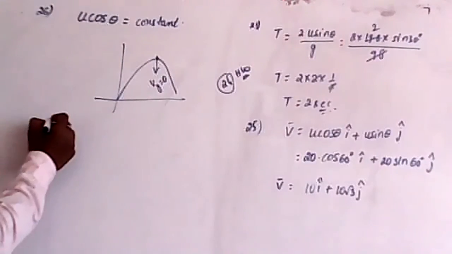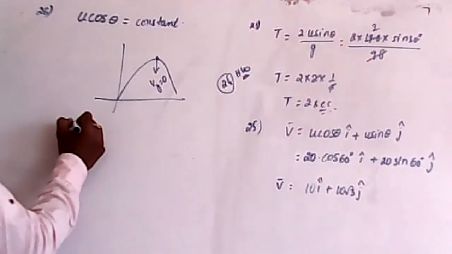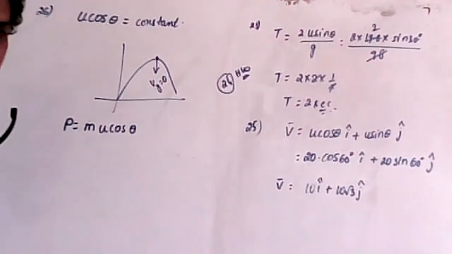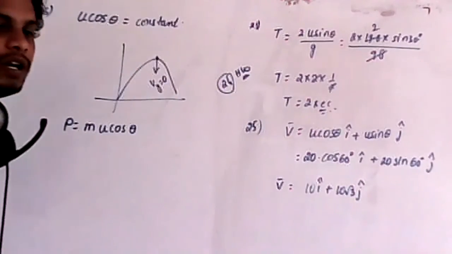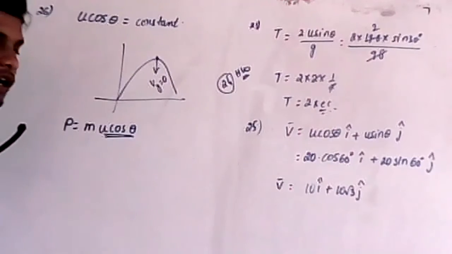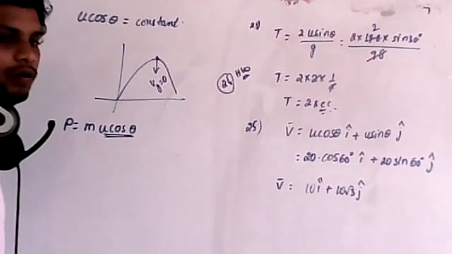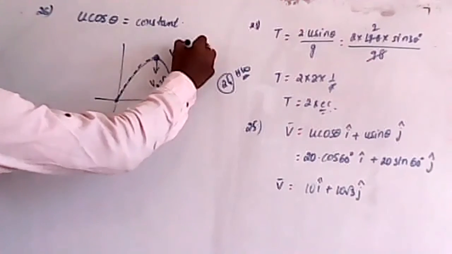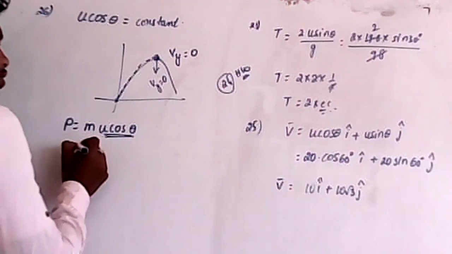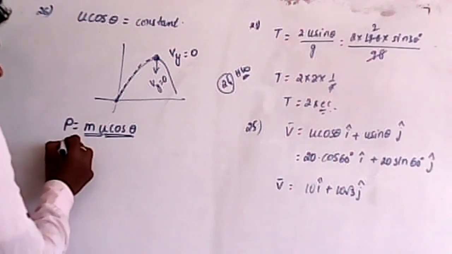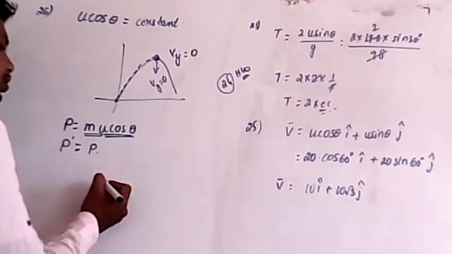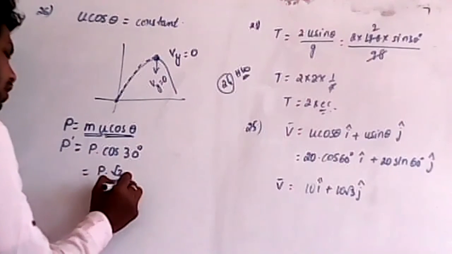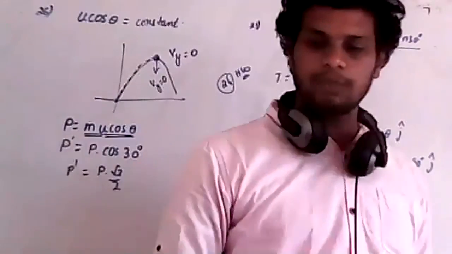Now I will take the momentum as P is equal to m u cos theta. Why? Because at the highest point we have only the cos component. The vertical component of velocity becomes 0. Whenever the body is moving in the upward direction, at the highest point, vertical velocity is equal to 0. We have only the horizontal component of velocity. Therefore, momentum P dash is equal to mu, which can be taken as P into cos 30. What is the cos 30 value? Cos 30 is root 3 by 2. Therefore, the momentum at the highest point is root 3 by 2 P.